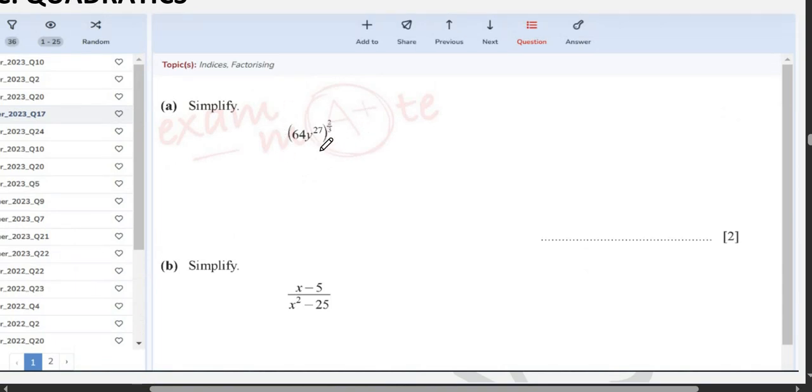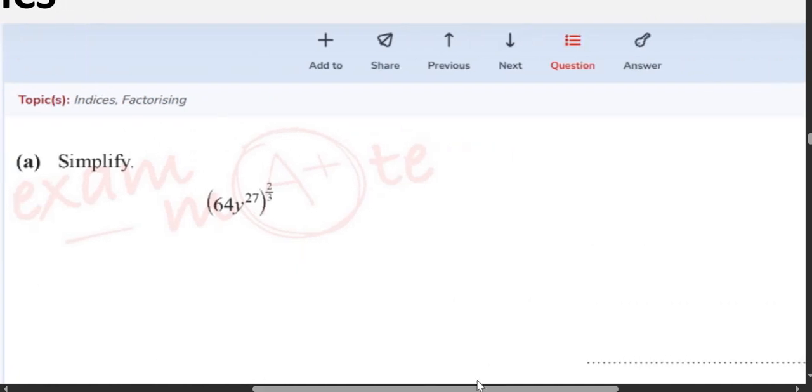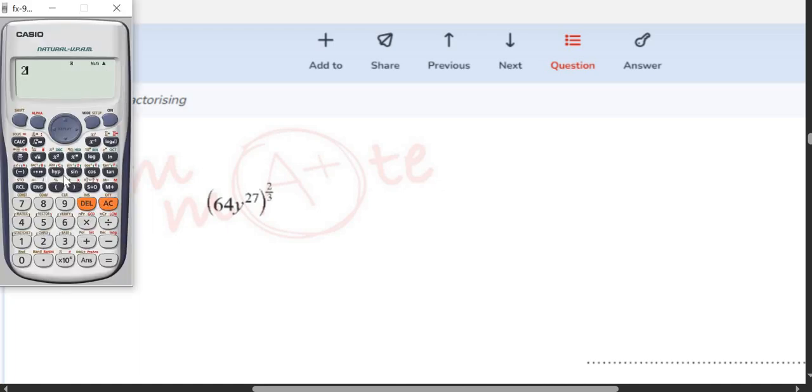Okay. Now we have the next question, which is quadratics. This is not part of quadratics, but still I'll solve it for you guys. So whenever you have a question like this, this is indices. So instead of writing 64, I can write 2 raised to power 6.